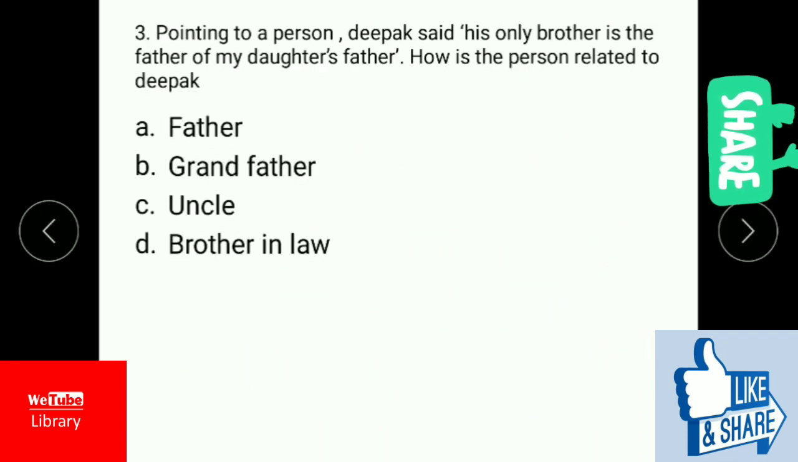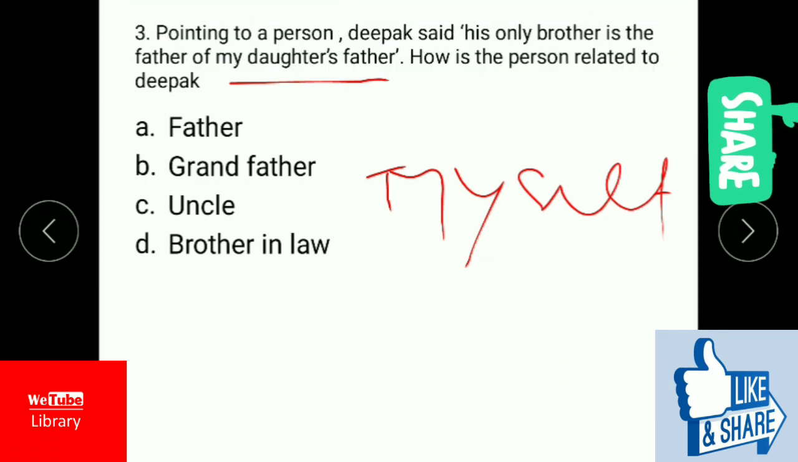Third question. Pointing to a person, Deepak said, his only brother is the father of my daughter's father. How is the person related to Deepak? First take this: my daughter's father. Who is my daughter's father? I am a father, and my daughter's father is myself only. So I am here. It is myself.